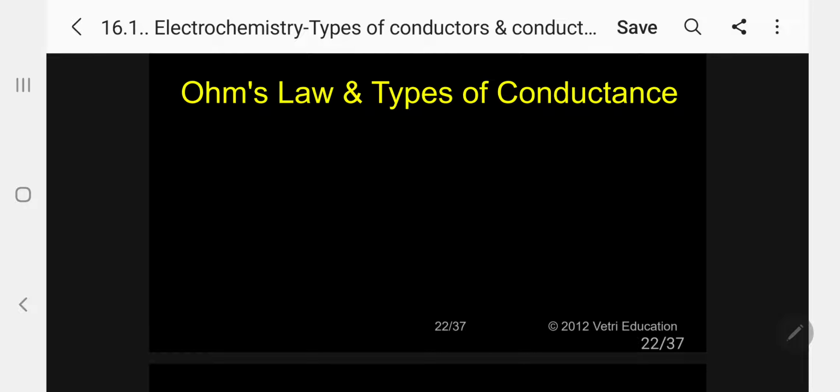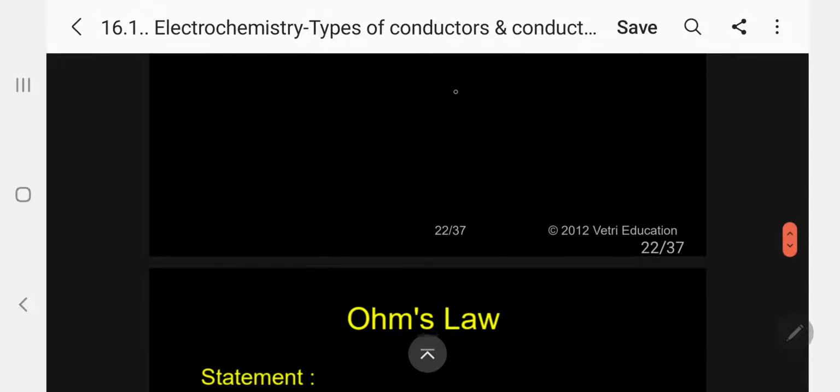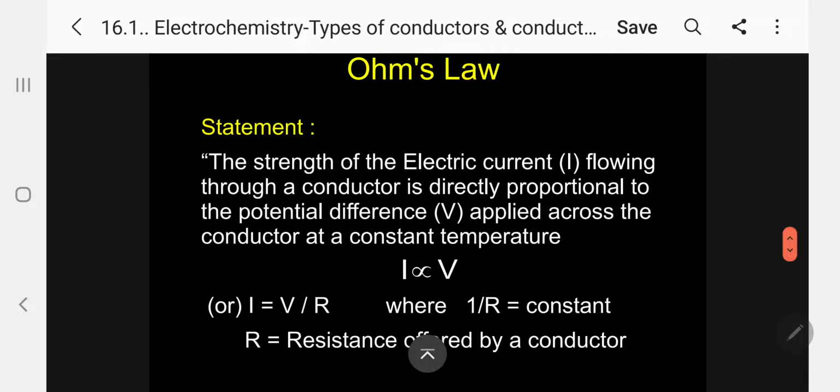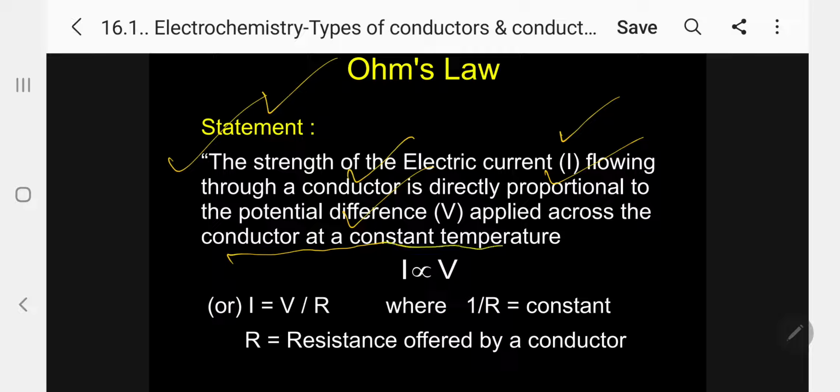Now I will go for Ohm's law and types of conductance. What is Ohm's law? Let me define now the statement. The strength of the electric current I flowing through a conductor is directly proportional to the potential difference V applied across the conductor at a constant temperature.